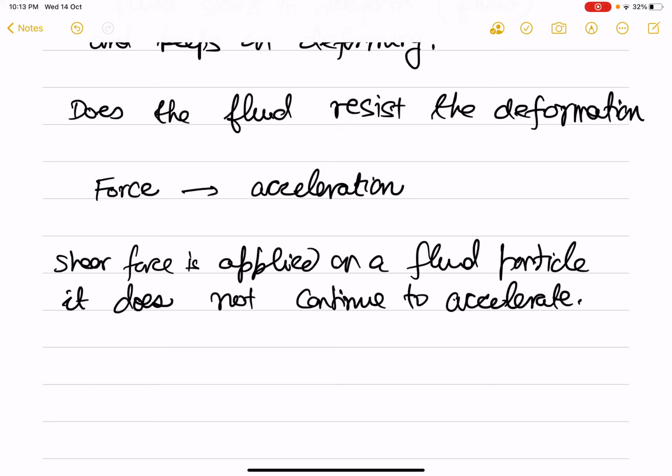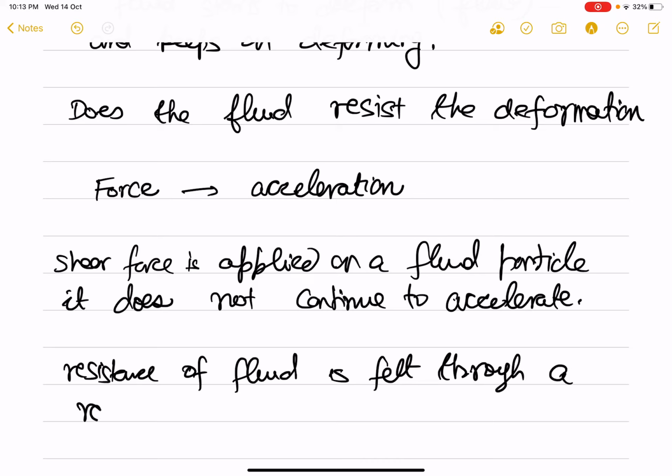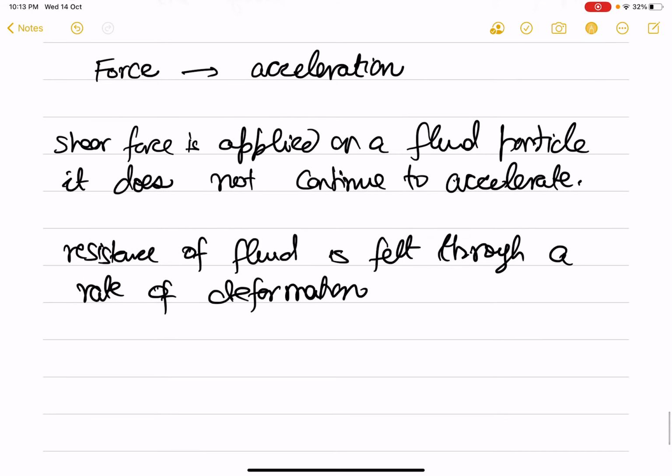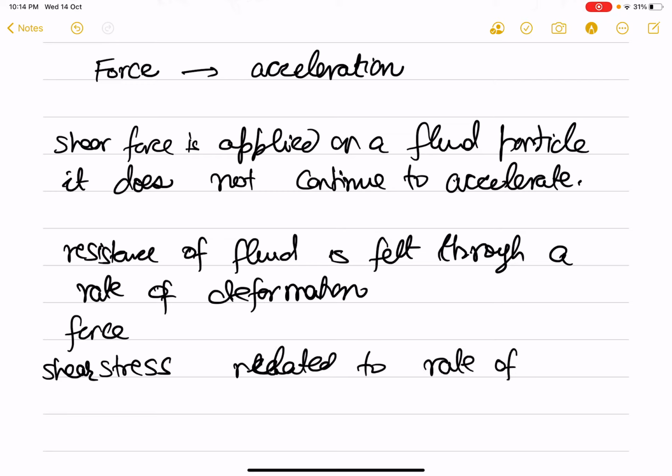Force is equal to ma, and so the velocity keeps on increasing. But in case of a fluid, what we find is that when a shear force is applied, then the resistance of the fluid is felt through a rate of deformation, and the shear force, which we will later on say the force per unit area, which we'll call the shear stress, is related to the rate of strain, not to the strain.